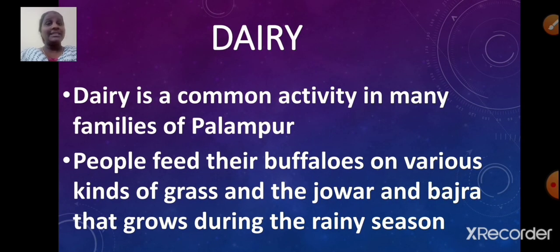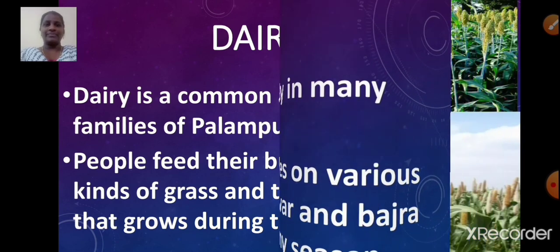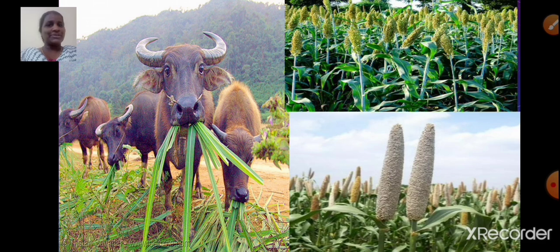Dairy. Dairy is a common activity in many families of Palampur. People feed their buffaloes on various kinds of grass and the jawar and bajra that grows during the rainy season. Here in this image you can see, right?